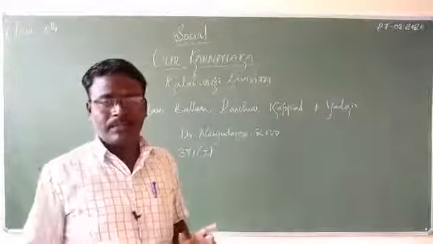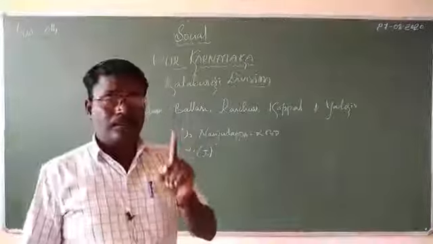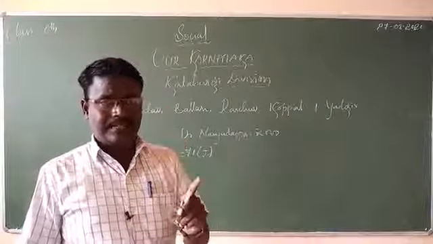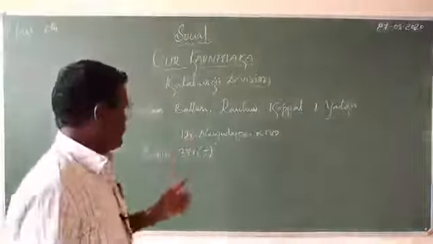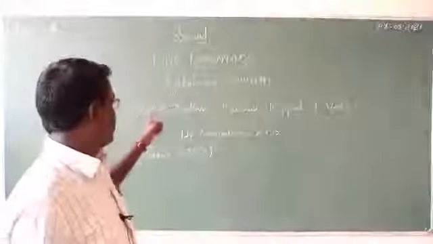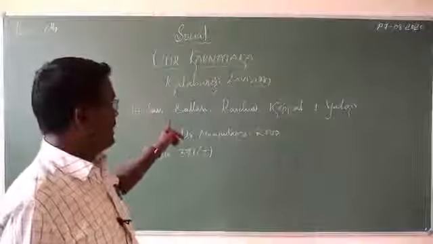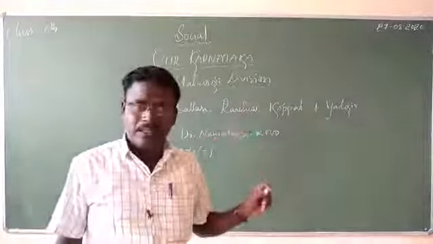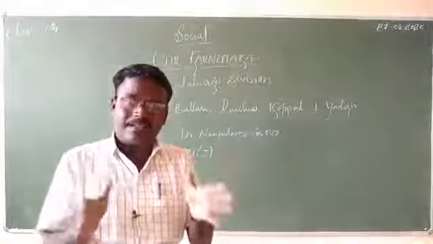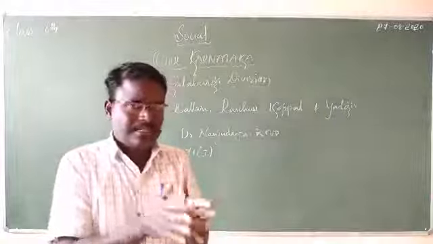At present there are 6 districts which come under the Kalaburagi Division. How many districts are there? Totally 6: Kalaburagi, Bidar, Ballari, Raichur, Koppala and Yadagiri. These are the 6 districts coming under the division.